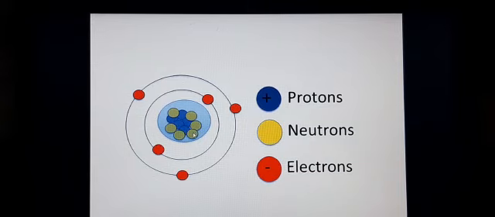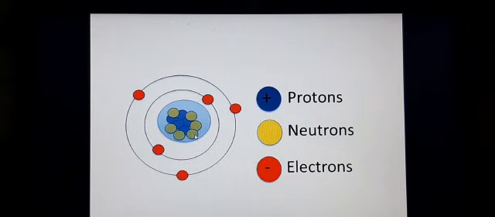If you take the picture here, blue balls indicate protons, yellow indicates neutrons and red indicates electrons. If you count the blue ones, 1 2 3 4 5, 5 protons are present. That means the atomic number of this atom is 5. Which element has the atomic number 5? It is boron. So this is the atom of boron.